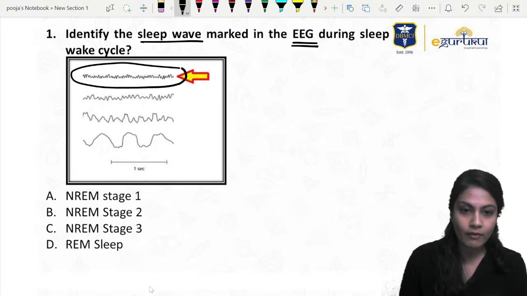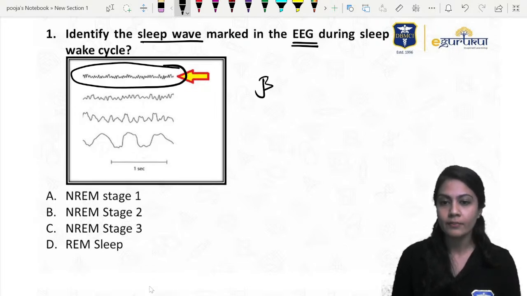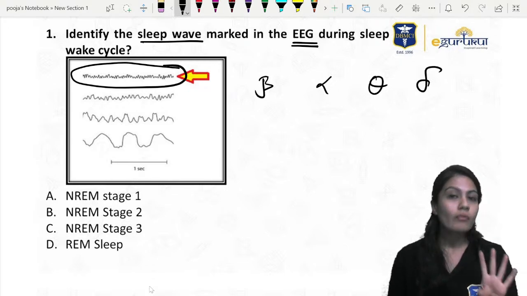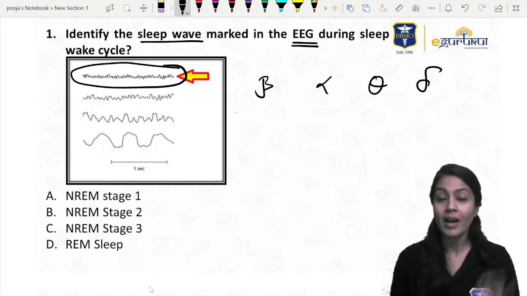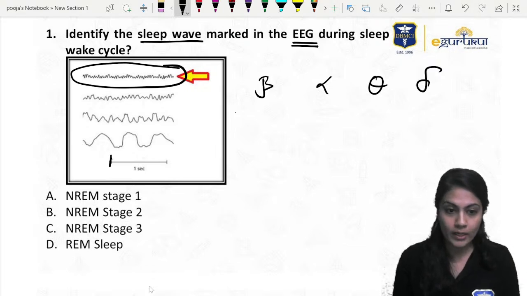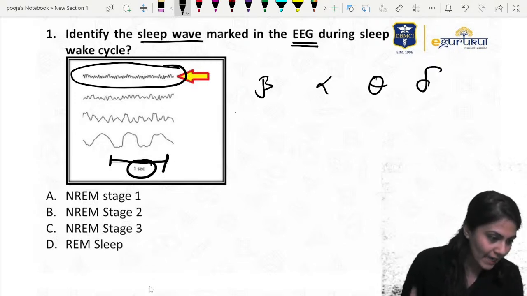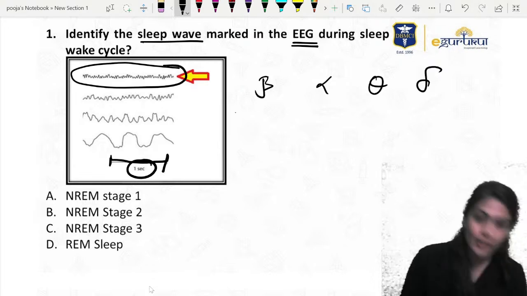Now look at this wave. Which wave do you think this is? We know there are 4 types of waves: beta wave, alpha wave, theta wave and delta wave. We divide them depending on their frequencies. As I told you in the classes, see here the timing is given, this is 1 second. What do you think? The frequency is very, very high. I got the right answer from Masur. Divya, think again. Hemal, think again. Nasira, superb. And Balaji, superb.